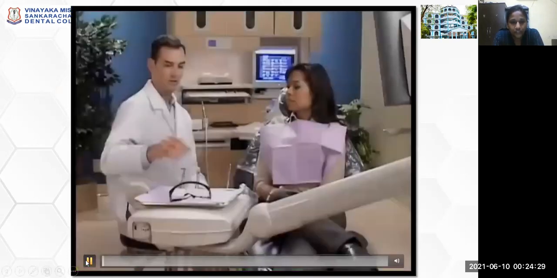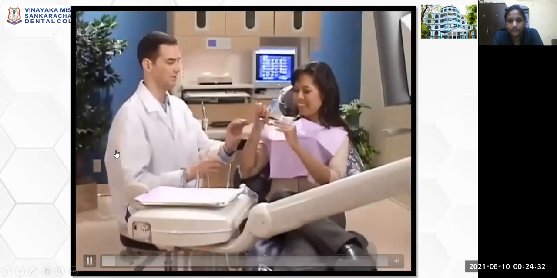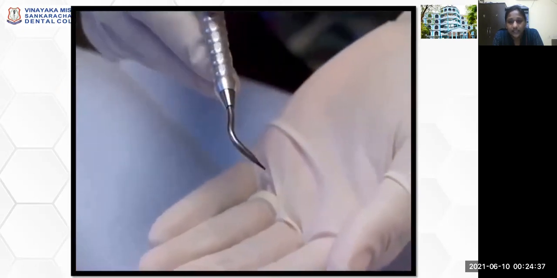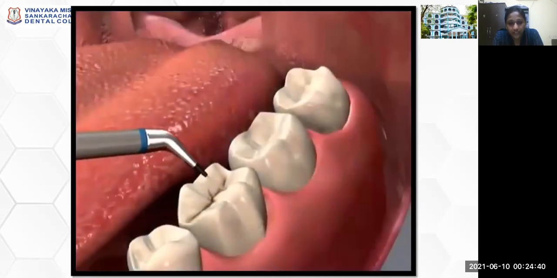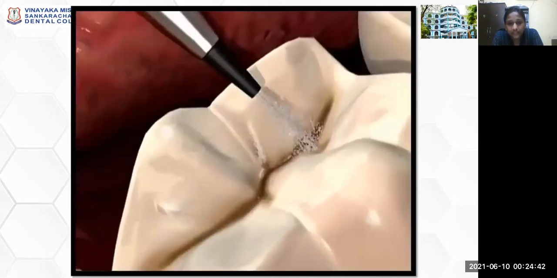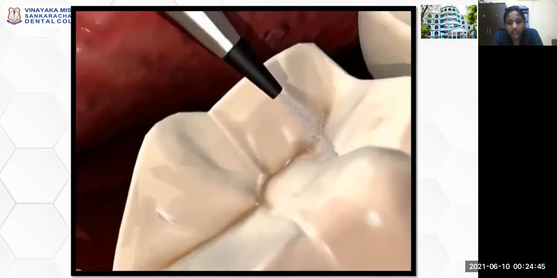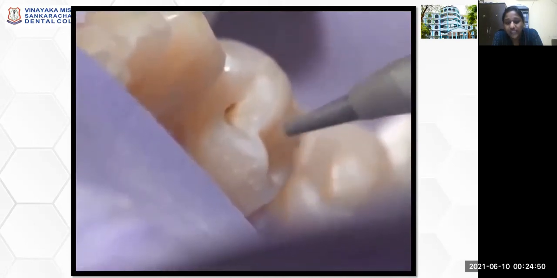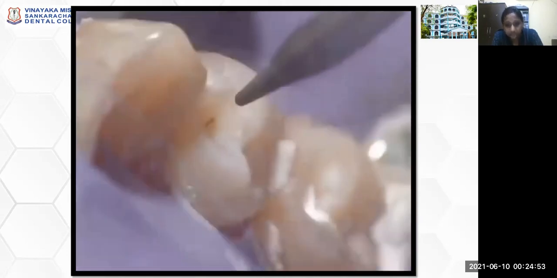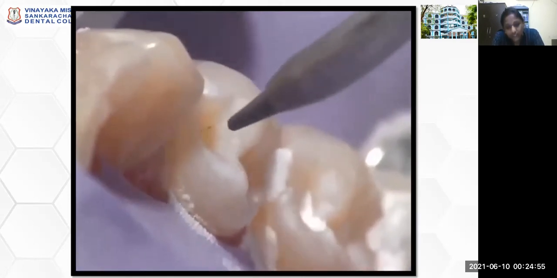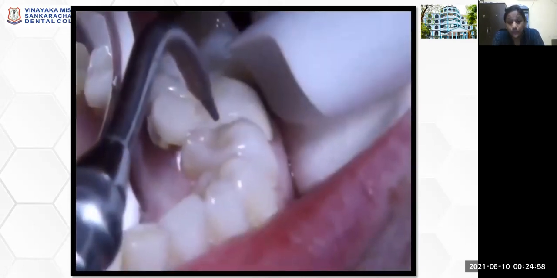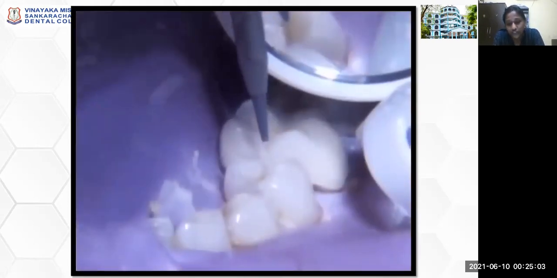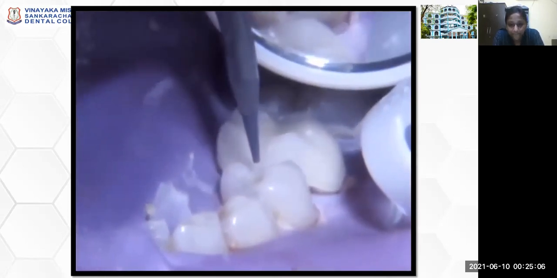So here's the demonstration of it. The patient is given protective eyewear. This is the tip of the air abrasive unit. See, the tip does not touch the tooth structure, but compressed air with aluminum oxide particles is applied over the tooth structure from a distance, and it will take a longer time for this technique to remove the hard surface dentin. So that is why it is not employed that much in clinical practice.